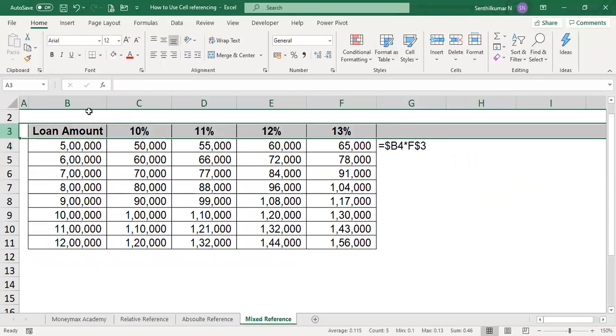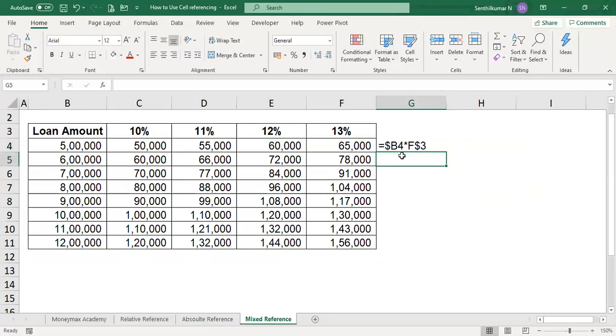Here, C3, D3, E3 means the third row is absolute. So wherever the data is absolute, we have to give the dollar symbol before the row or column. Now we can get all the answers.